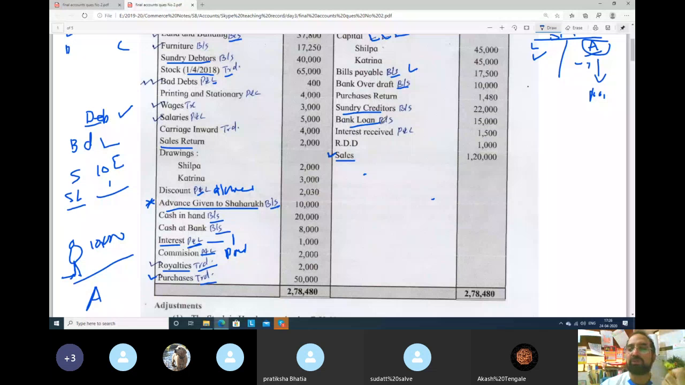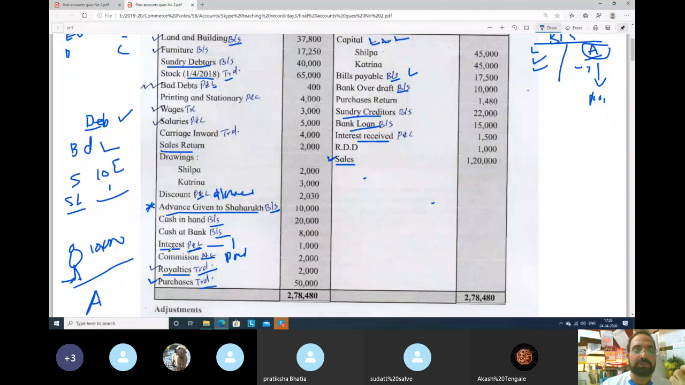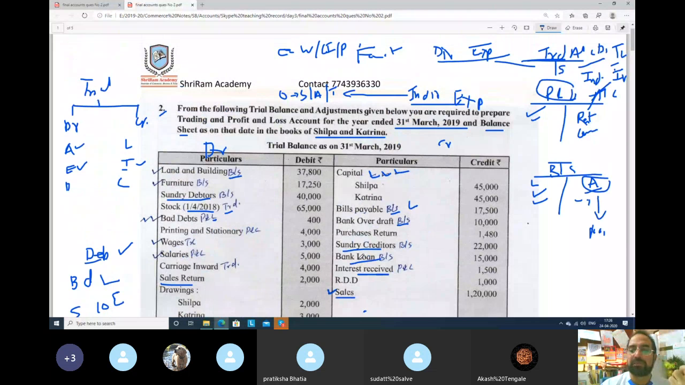Bank loan, you have taken loan from bank. Balance sheet mein liability side. Interest received, see guys here interest received is there. For example, this was interest paid because it is debit side. So credit side interest will be interest received. So if there is any expense, that will go to profit and loss, debit side. And if there is income, for example this one, interest received, it will go profit and loss, credit side. This is income. But this is interest income, not like sales. That's why it is other income. So it will go to profit and loss.